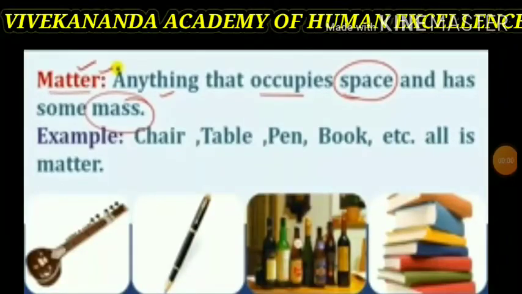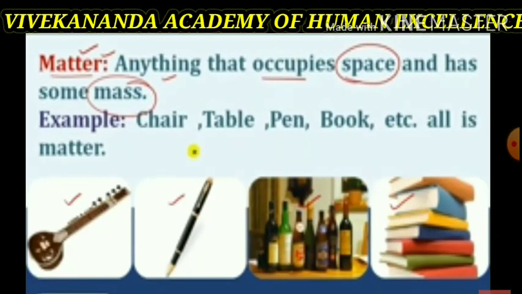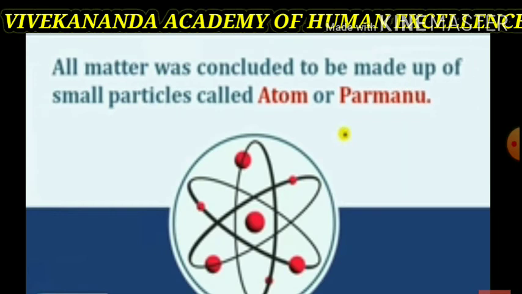Hello students, we are going to start with the lesson Structure of Atom. Matter is anything that occupies space and has some mass. These are matter or substances. It may be a chair, table, pen, book, etc. And all matter was concluded to be made up of small particles called atoms or Parmanu.